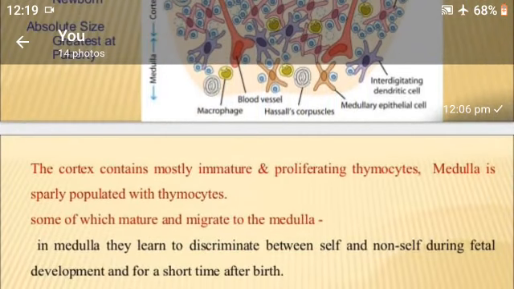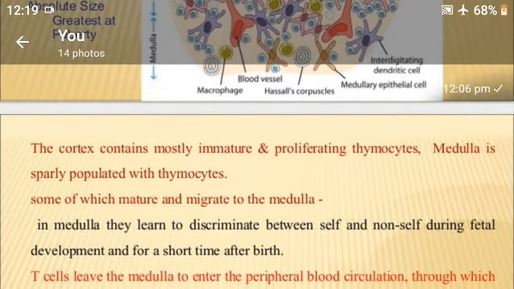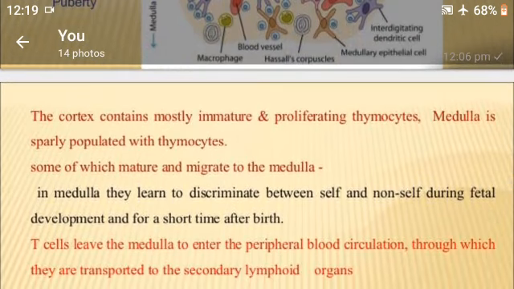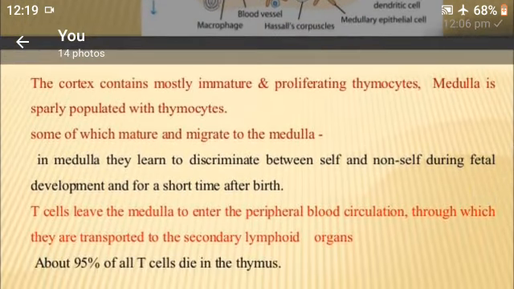The cortex contains mostly immature and proliferating thymocytes. The medulla is sparsely populated with thymocytes, some of which mature and migrate to the medulla. In the medulla, they learn to discriminate between self and non-self during fetal development and for a short time after birth.